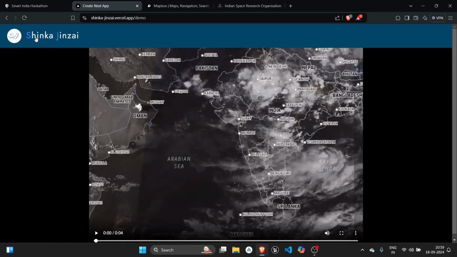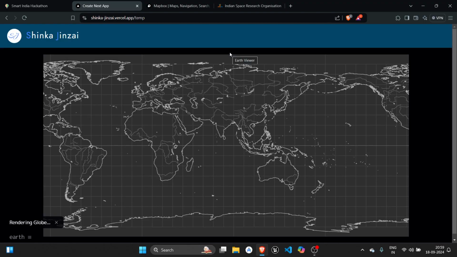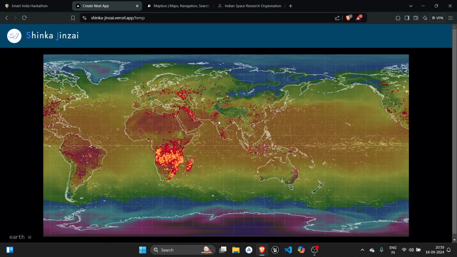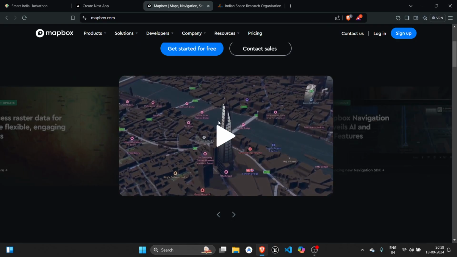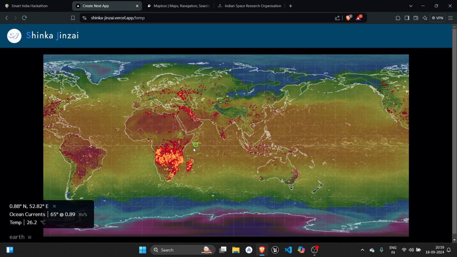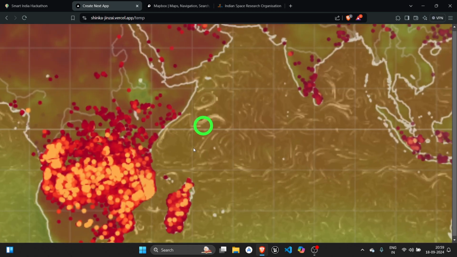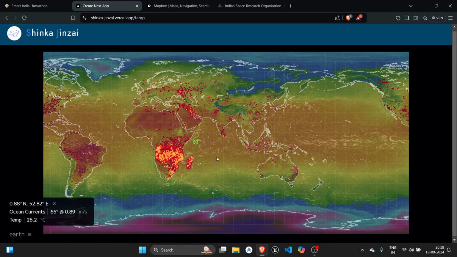So let me demonstrate how exactly we're doing this. This is a temperature map that we have obtained. The initial map layer which you saw was derived from Mapbox API, which is a basic structure framework for representing map data. And what we see here is the data which we generated using our generative AI. This current flow is representing the temperature.